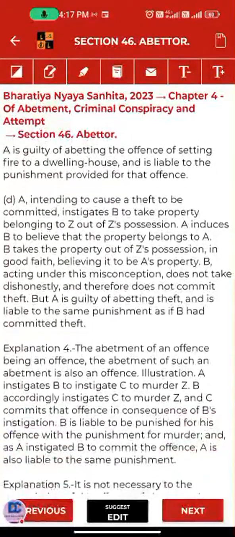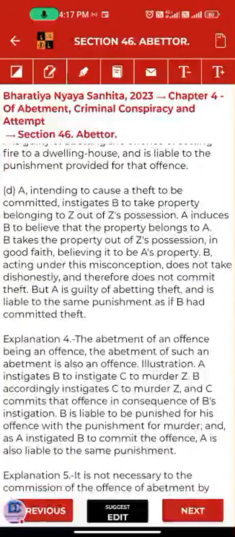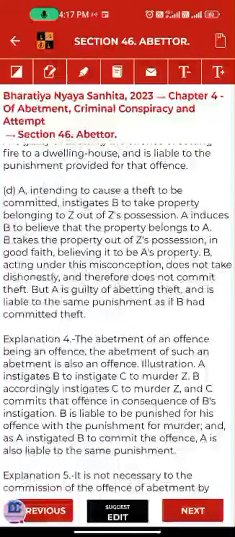Let's see D. A, intending to cause a theft to be committed, instigates B to take property belonging to Z out of Z's possession. A induces B to believe that the property belongs to A. B takes that property out of Z's possession in good faith, believing it to be A's property.